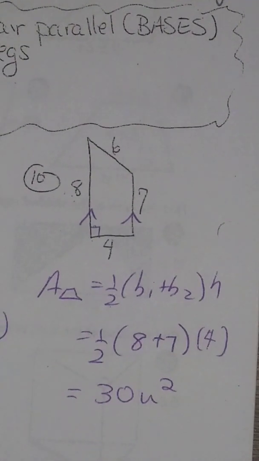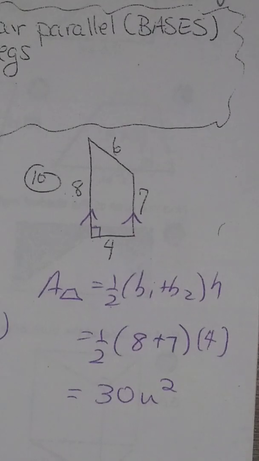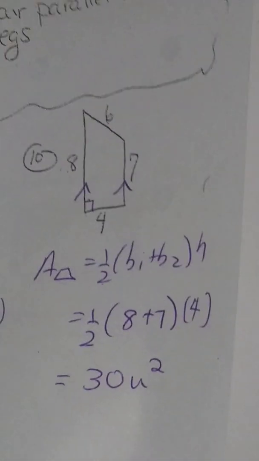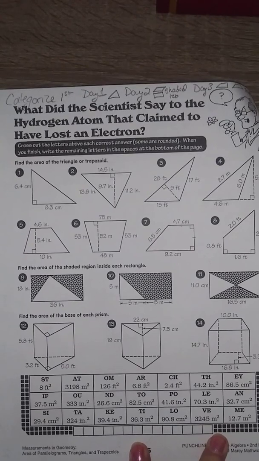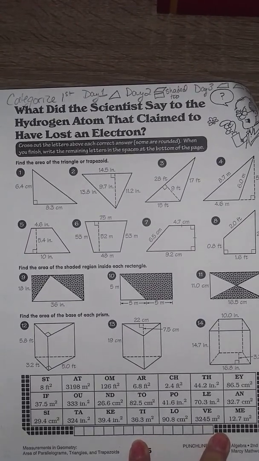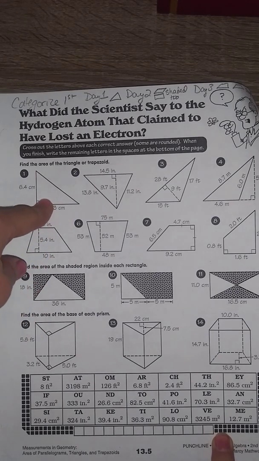Okay, so again, I know this is a little longer, but this is 2 to 3 days of work. There are other videos to help you. Make sure you look out for those. And the homework is on the other pages. You see, I have the homework on this page, and there are all different shapes on here. So you want to make sure you recognize the shape before you do the formula. So like this one is a triangle.